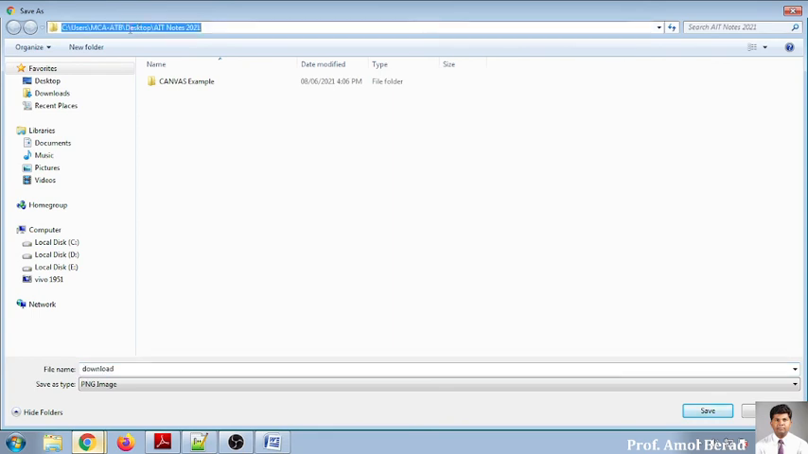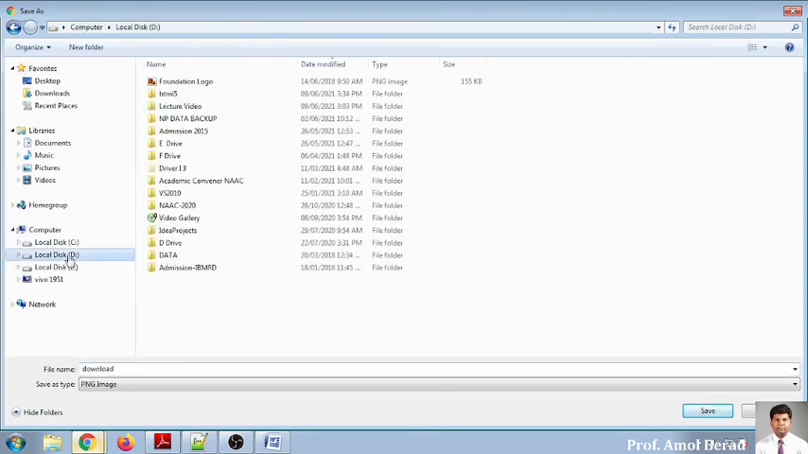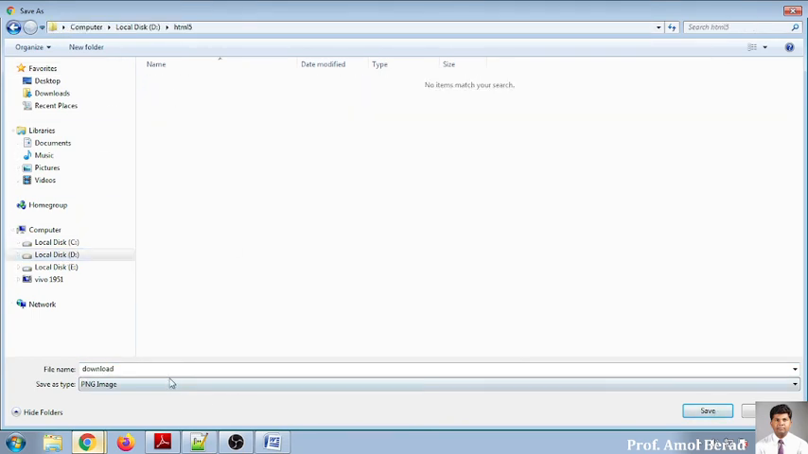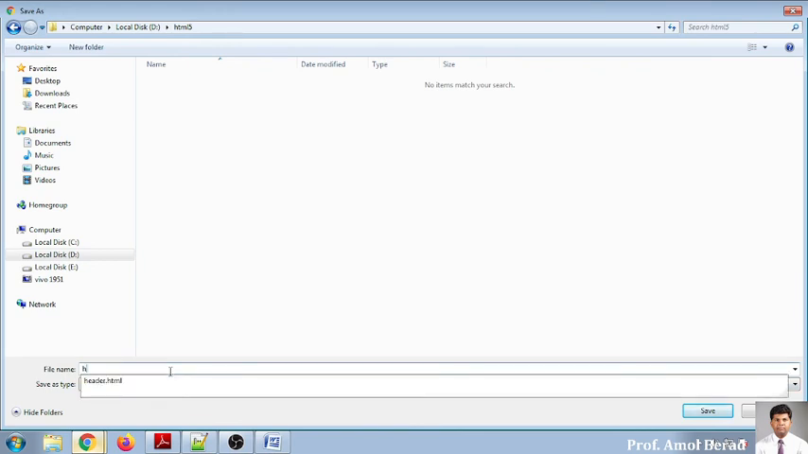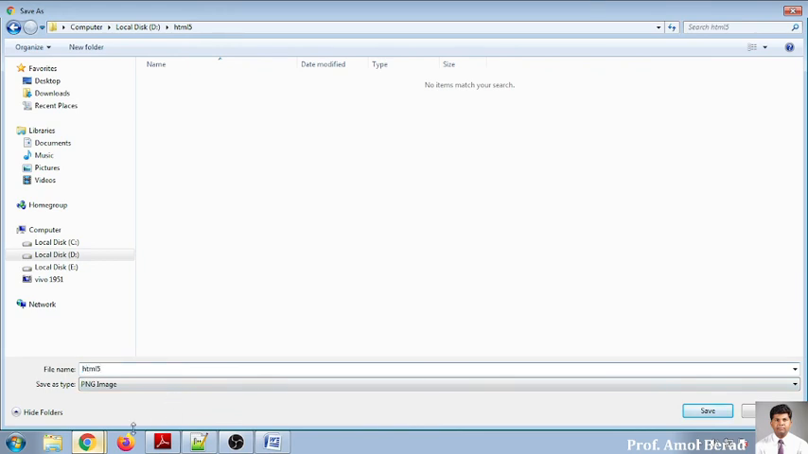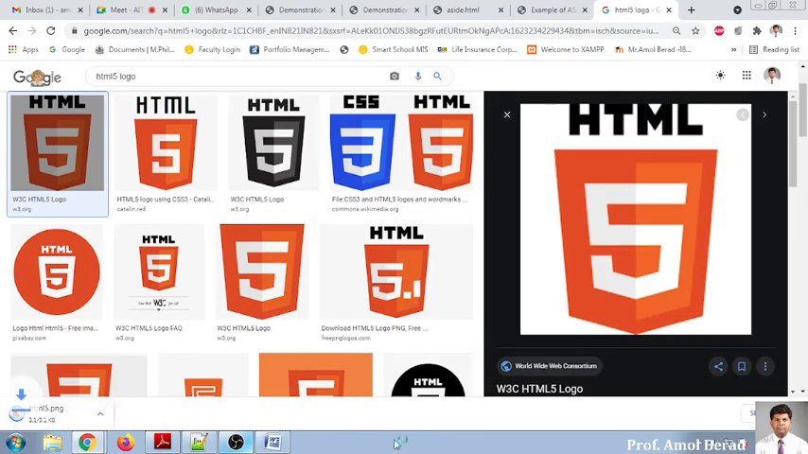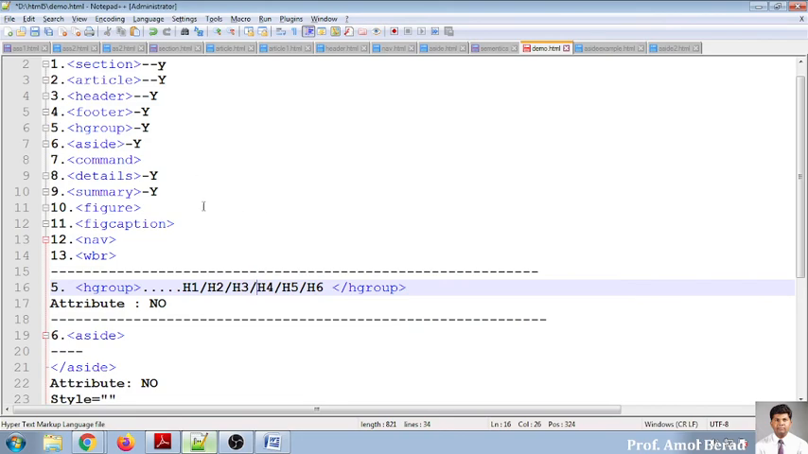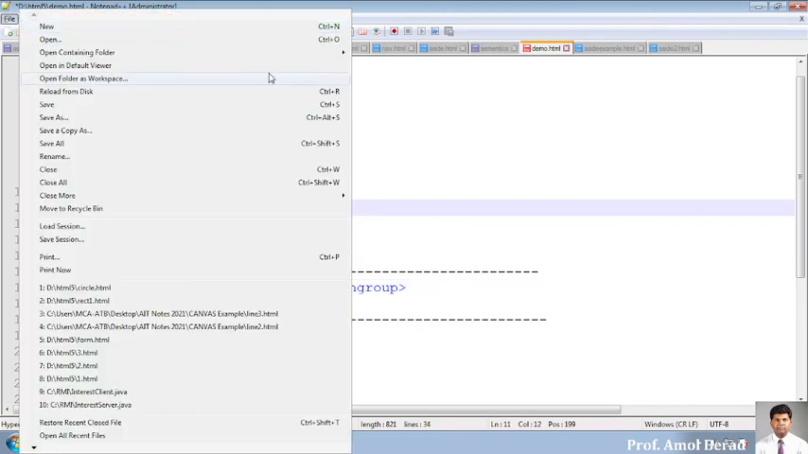So I'm saving it in my D drive HTML5 folder, and I'm calling it HTML5. And see the extension, it is PNG. Okay, so I'm saving this, and I'm moving towards my program. We'll be talking about a figure tag. So I'm writing a new one.